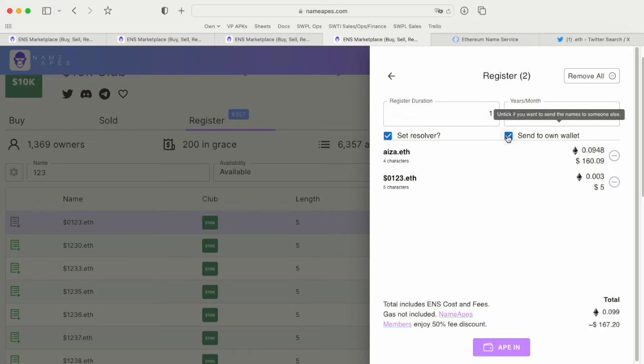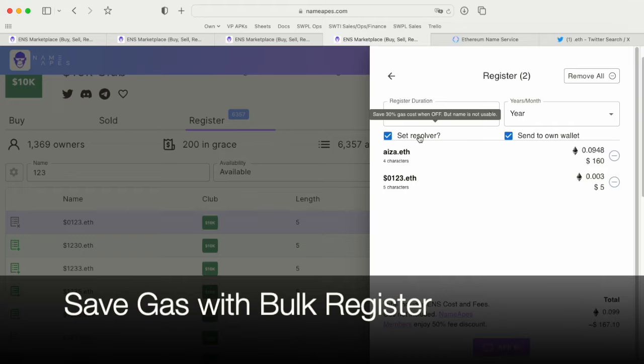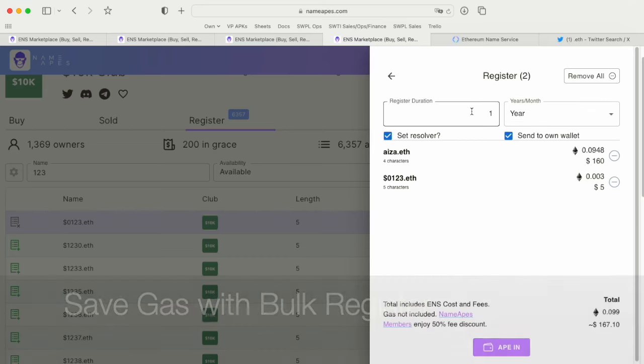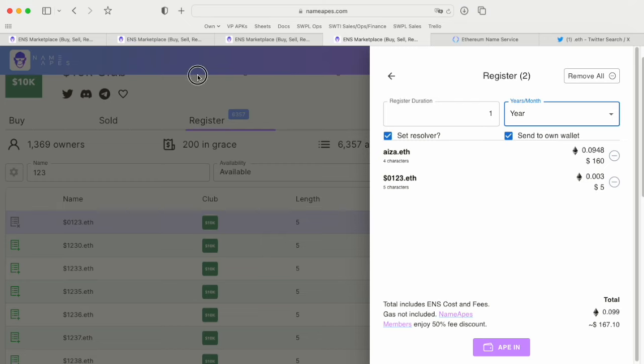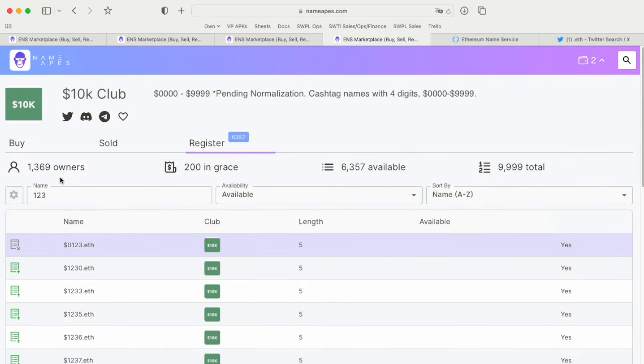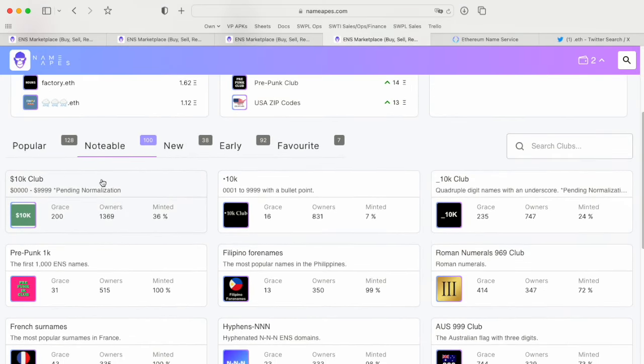There are some advanced functions that I won't go through. Set resolver and send to wallet. Gas on Ethereum is sometimes expensive, so if you untick this, you save a bit of gas cost. But you can still trade the name as an NFT, but you can't really use it. So I would not suggest that for your first name. If you want to send the purchased name to some other wallet, that's doable also, and to register by month or year is also doable. Check out the notable section for new clubs that you want to look at.